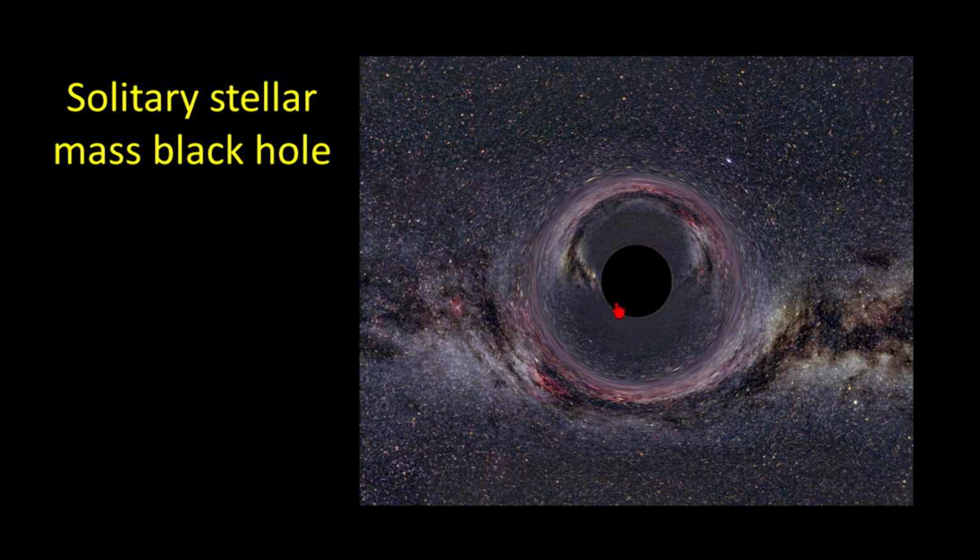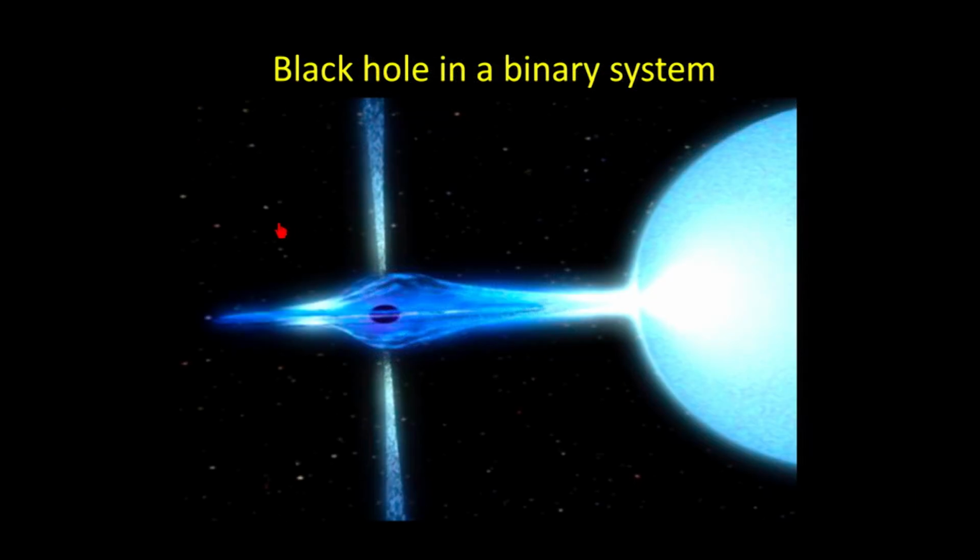The problem is these black holes, the event horizon of a star that has become a black hole is just a few miles across. So can you imagine trying to find something that's just 2 or 3 miles in size that might be 1,000 light years away? So realistically, finding a black hole that's a solitary black hole wandering through the galaxy is going to be just about impossible. But here is how we do find black holes.